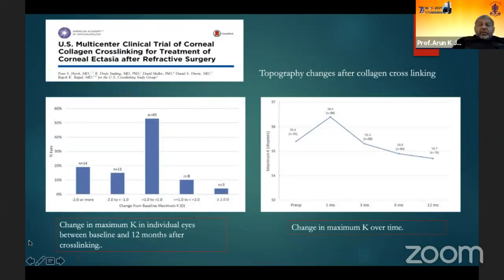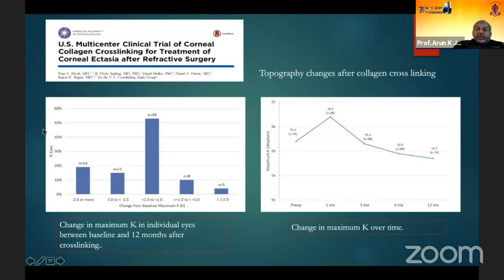This is just in graphic form. They have shown that almost 40 patients had a decrease in K rating by almost 1 diopter, and gradually the average decrease in K was 2.6 diopters in combined cases. And in another study,